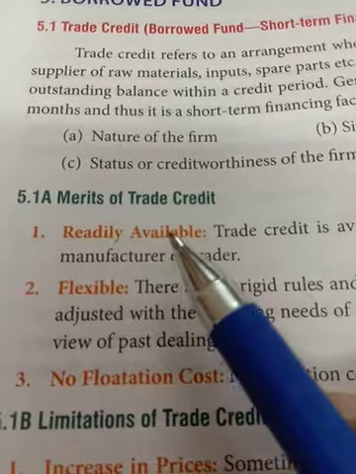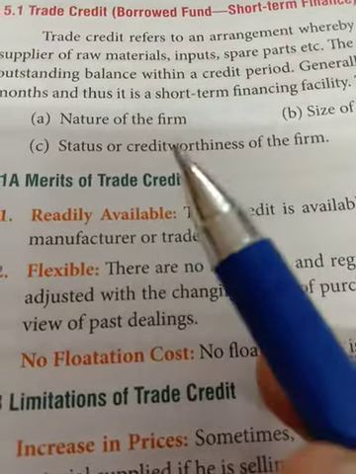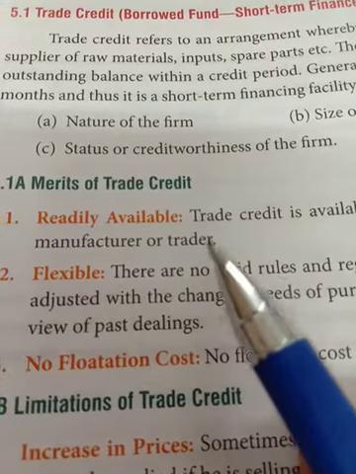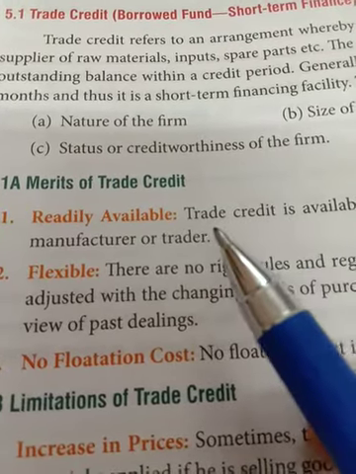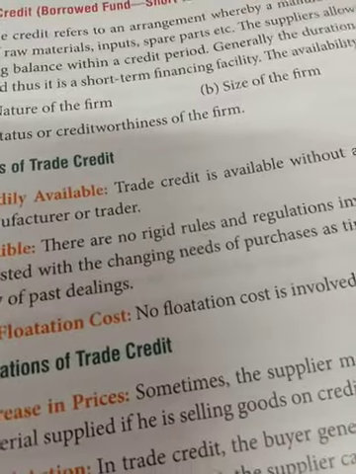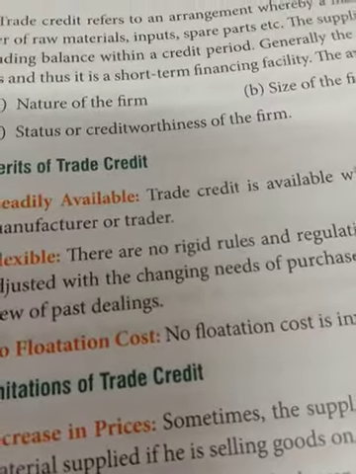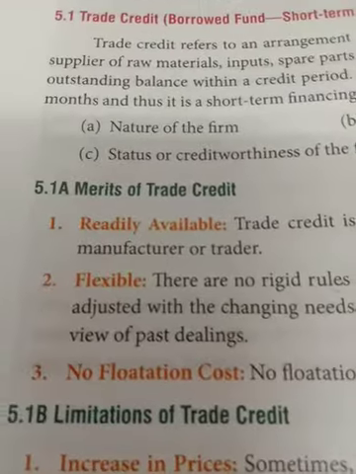Now the merits of trade credit. Basically the amount is readily available because there is no need to take the amount from anyone, you just purchase the goods on credit, so it is readily available. Flexible: there are no rigid rules and regulations regarding trade credit. It can be easily adjusted with the changing needs of the purchase or terms of payment or dealing.